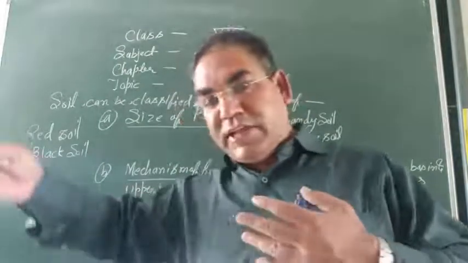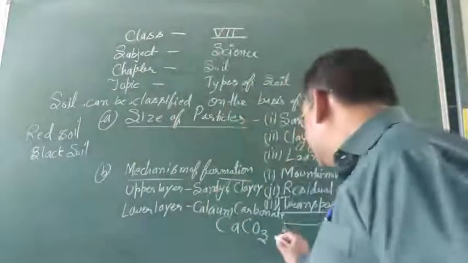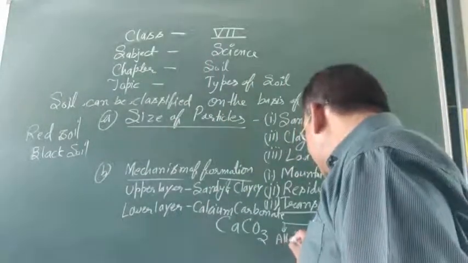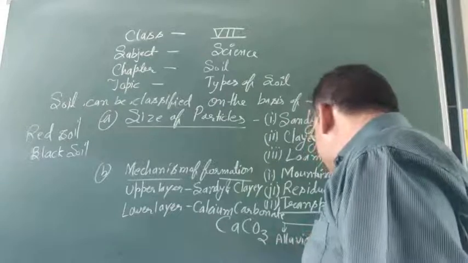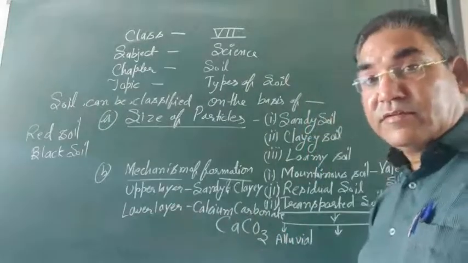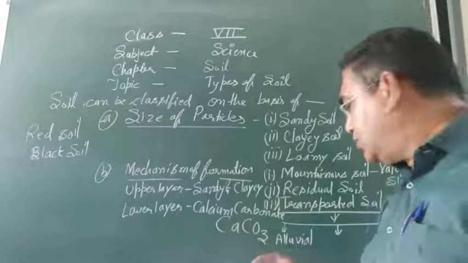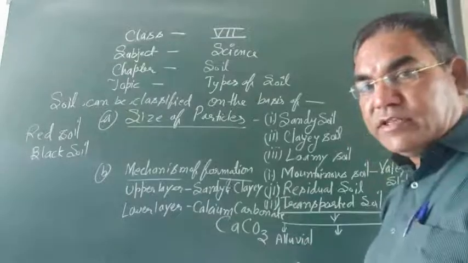Suppose the transported soil is carried by water, rivers, water streams, it is known as alluvial soil.